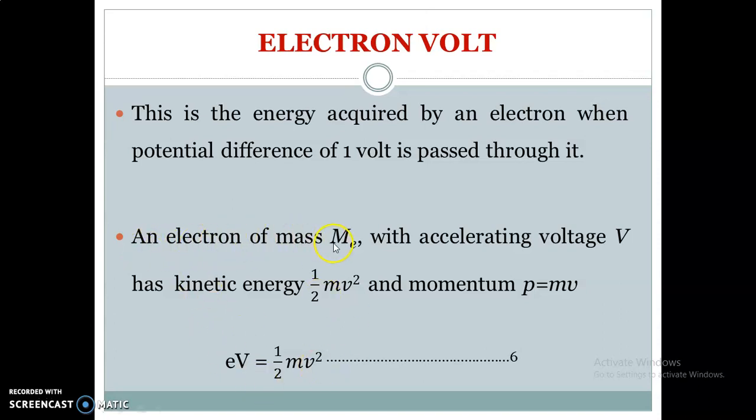Now let's look at this other bullet here. An electron of mass m_e with accelerating voltage V has kinetic energy equals half mv squared and momentum equals P equals mv. Now this means that once an electron acquires energy after passing through a potential difference of 1 volt, it can move, and the eV represents electron volts, which is the energy acquired, and that energy acquired must be equal to the kinetic energy it is moving with. Thus we have that eV is equal to half mv squared, showing that electron volt is equal to kinetic energy the electron is moving with.